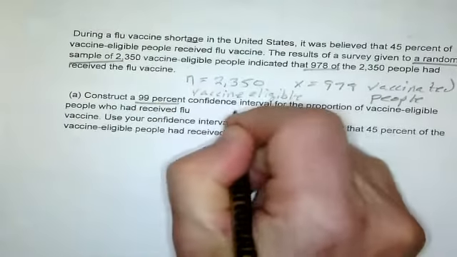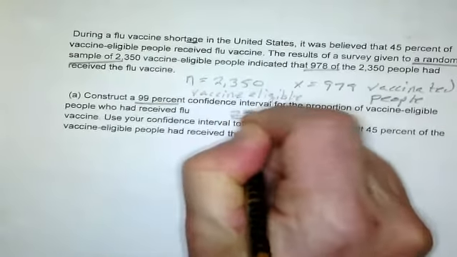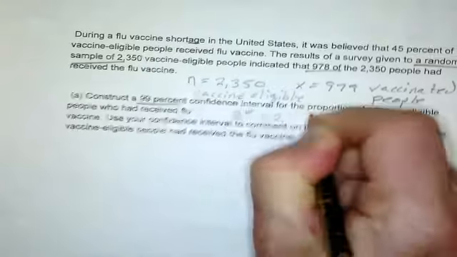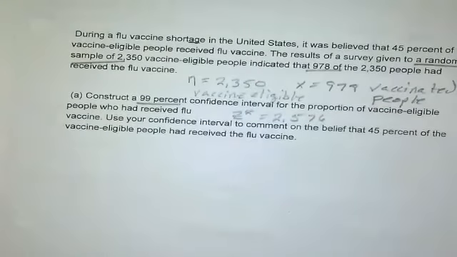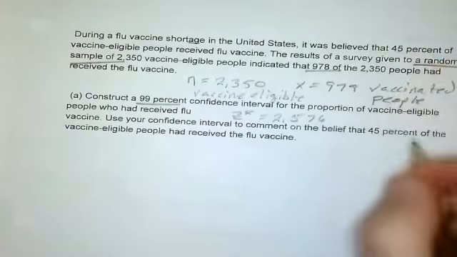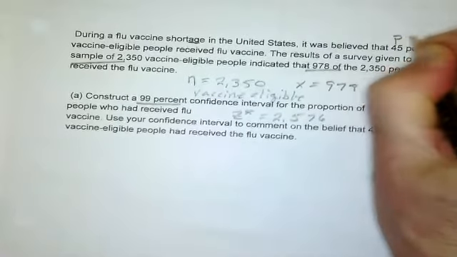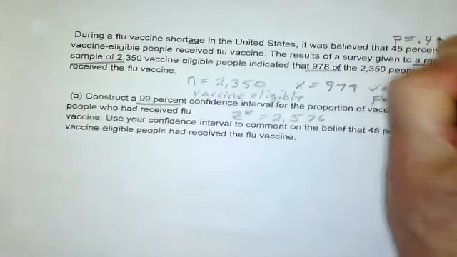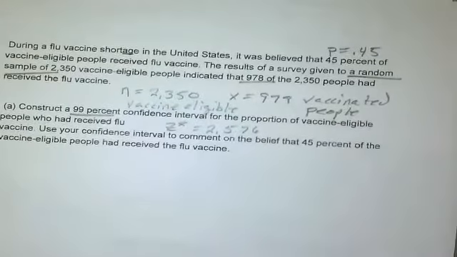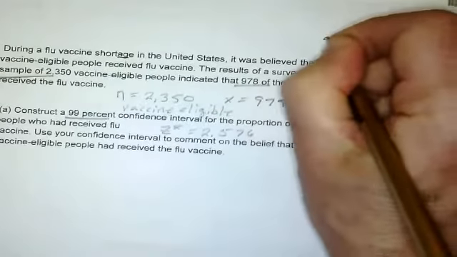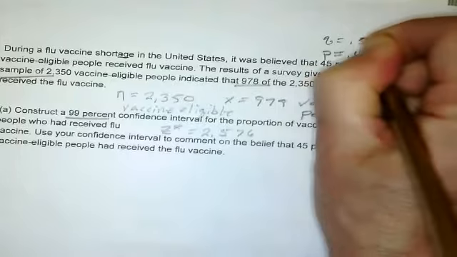With a 99% confidence interval, we have a Z star of 2.576. So we look at this. This 45% is our P, is 0.45, which means that Q would be 0.55.